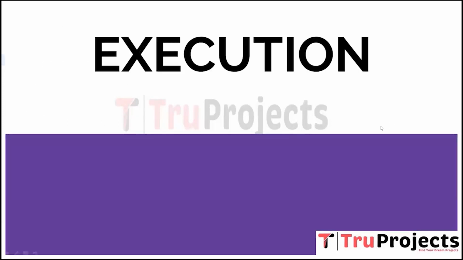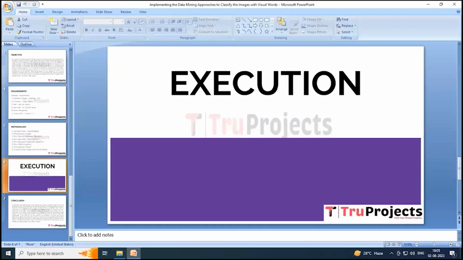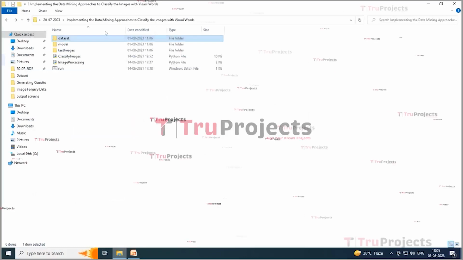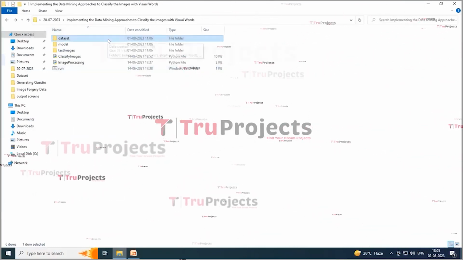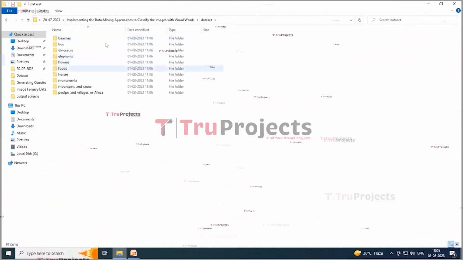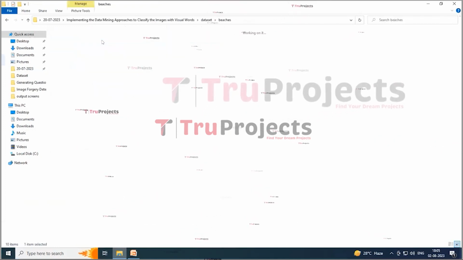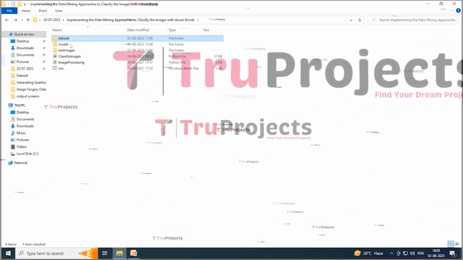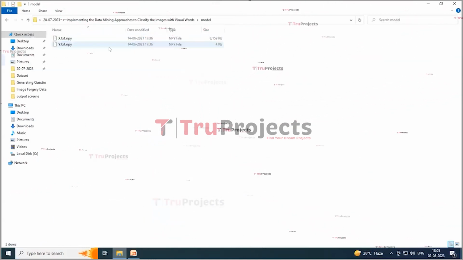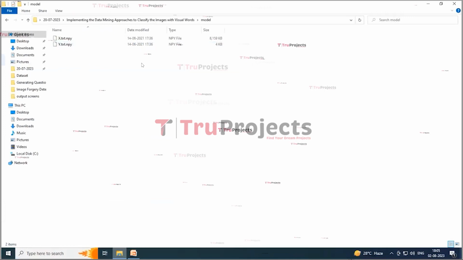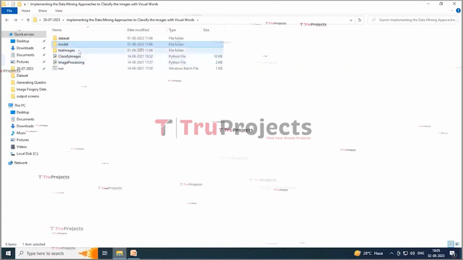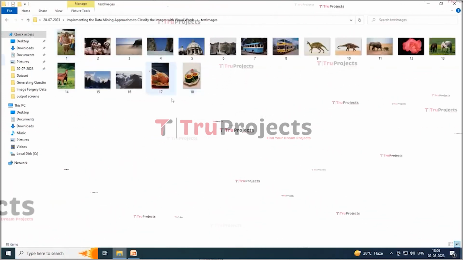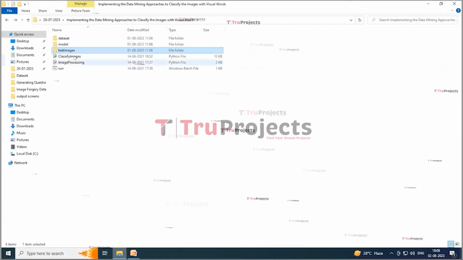So now coming to the execution part. To execute the project, first we need to open the code folder. Here we have a folder named dataset. In this we have some folders, and all these folders contain images. Next we have a folder named model, which contains .npy files, and another folder named test images, which contains images for testing.